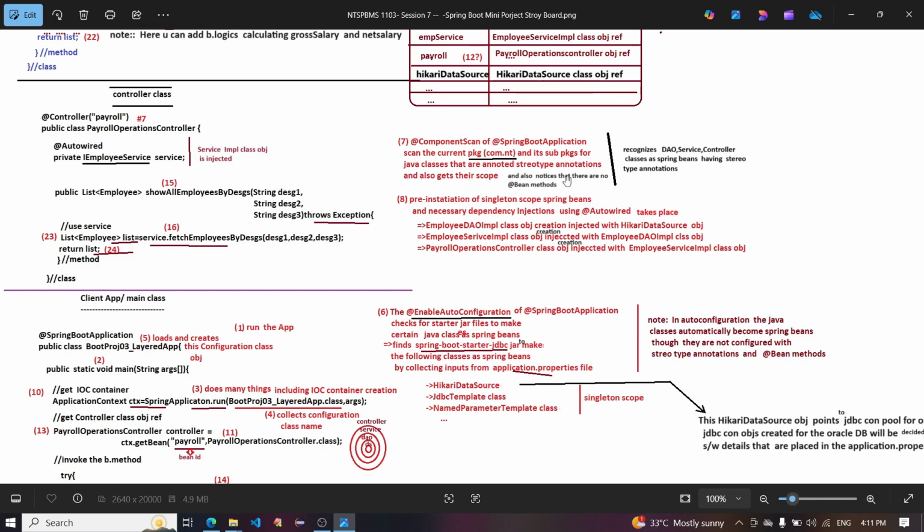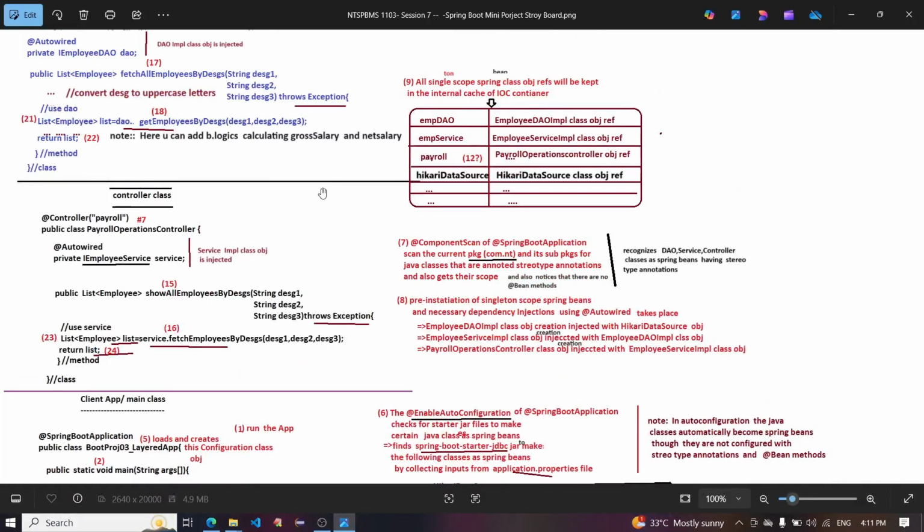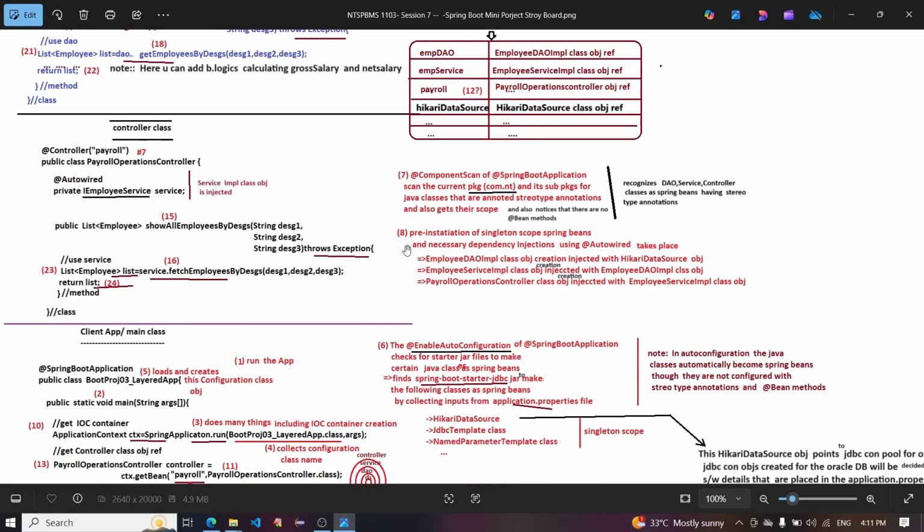Notice there are no @Bean methods; it recognizes the DAO, service, and controller classes as Spring Beans having stereotype annotations. 8, pre-instantiation of singleton scope Spring Beans and necessary dependency injections using @Autowired take place. The Employee DAO implementation class object is created, injected with the Hikari data source object.